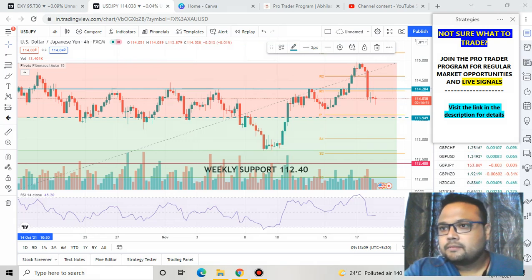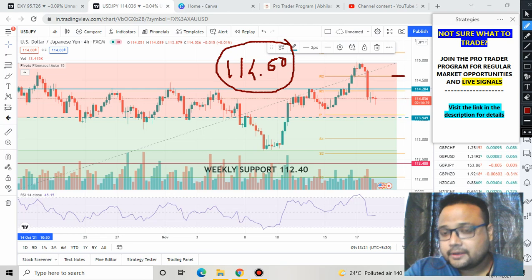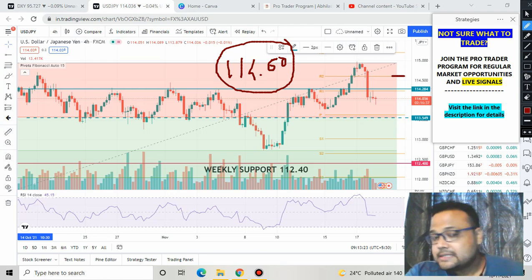You can take a sell position here with your stop loss above 114.60 around. You can put your stop loss at this particular level here.